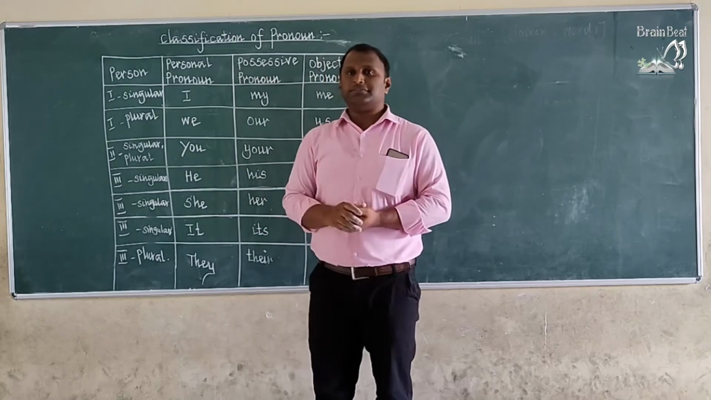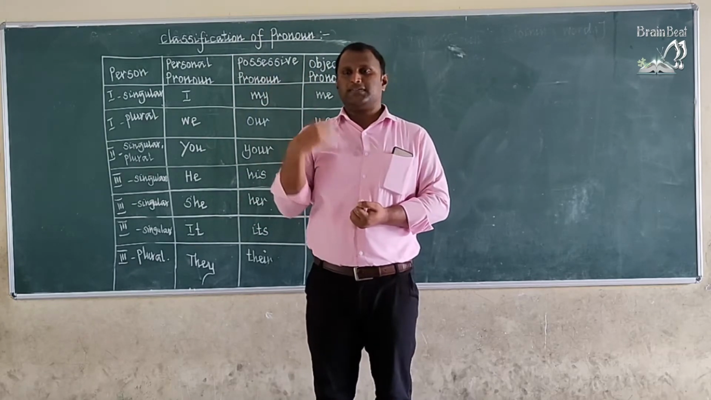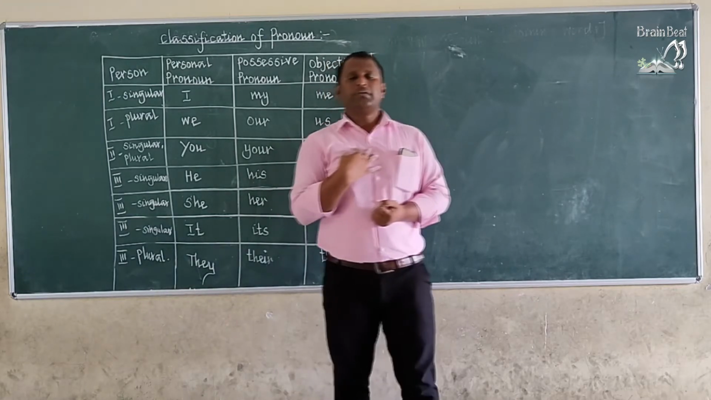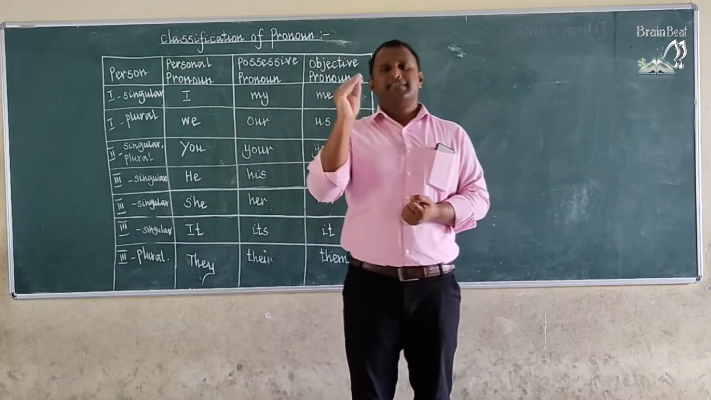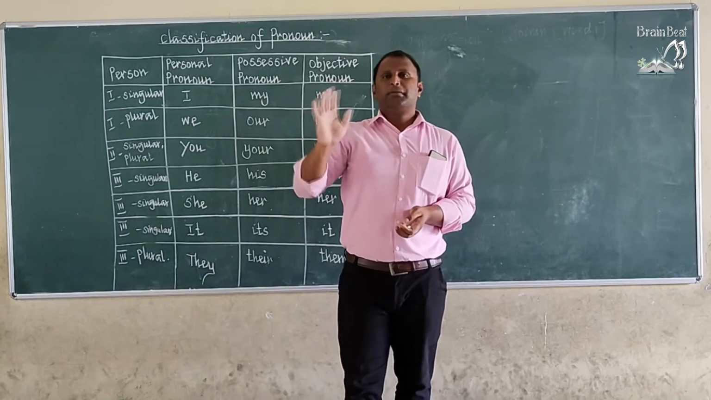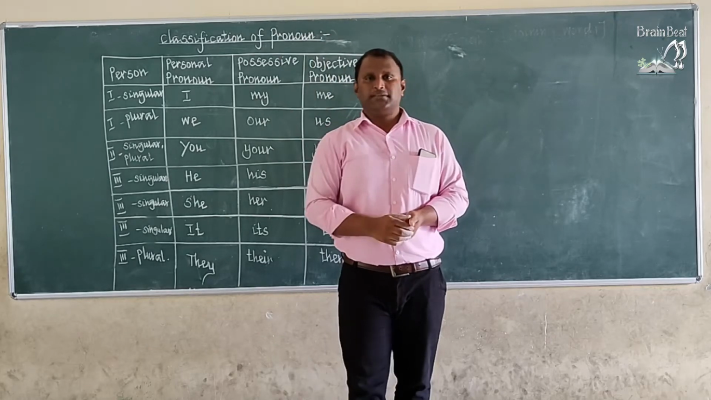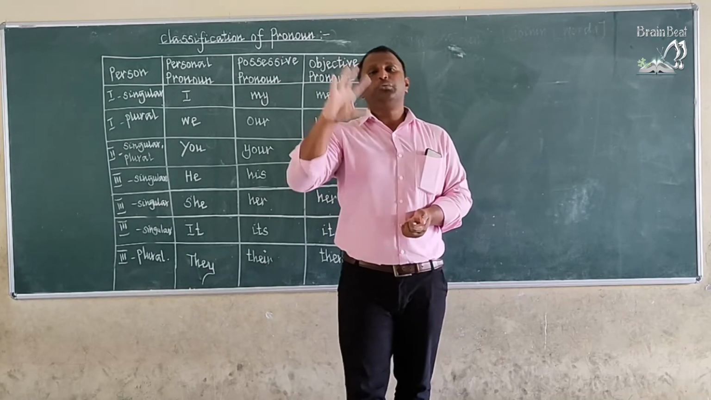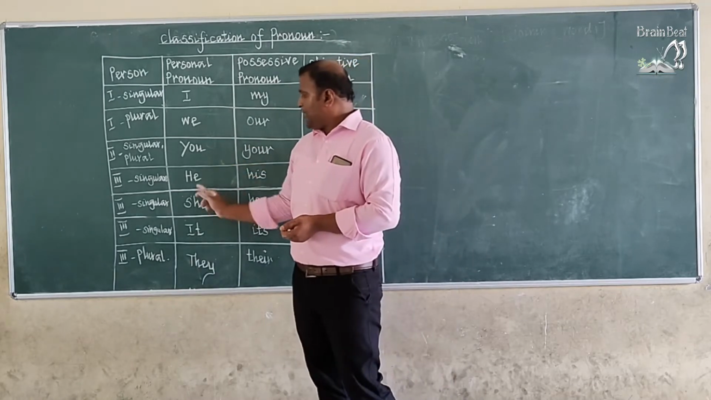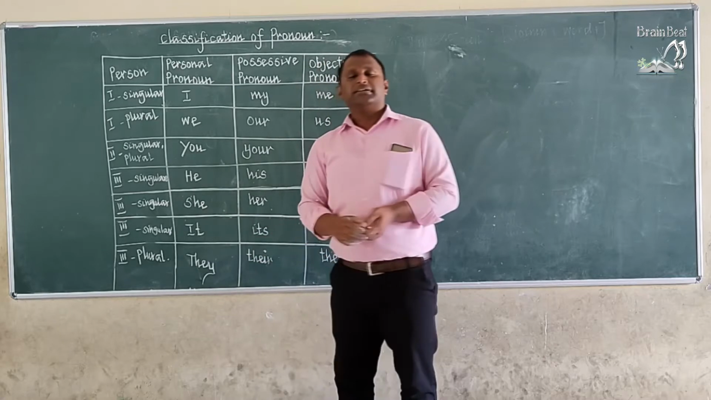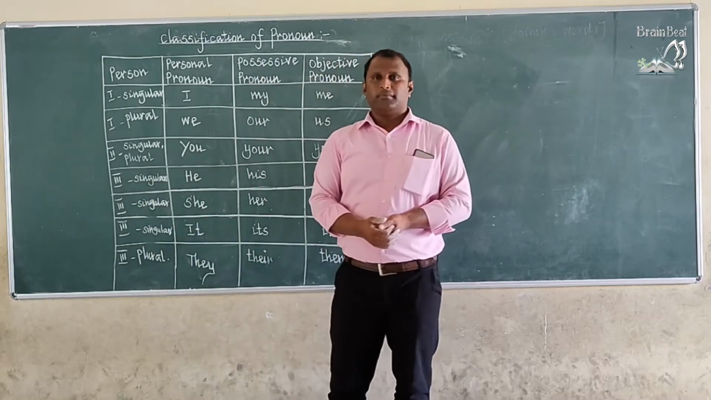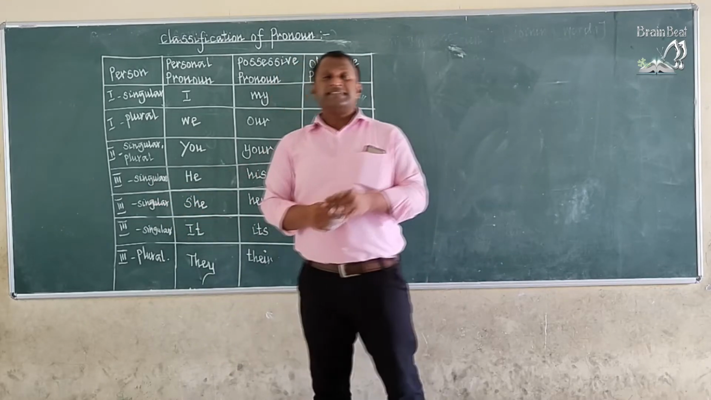You are my student, you are all my students. You are my student means there is only one student, so you is considered singular. You are all my students, which means plural, because there is more than one student. So in this sentence you is considered plural. Okay, I hope you understood. And he, she, it are third person singular.